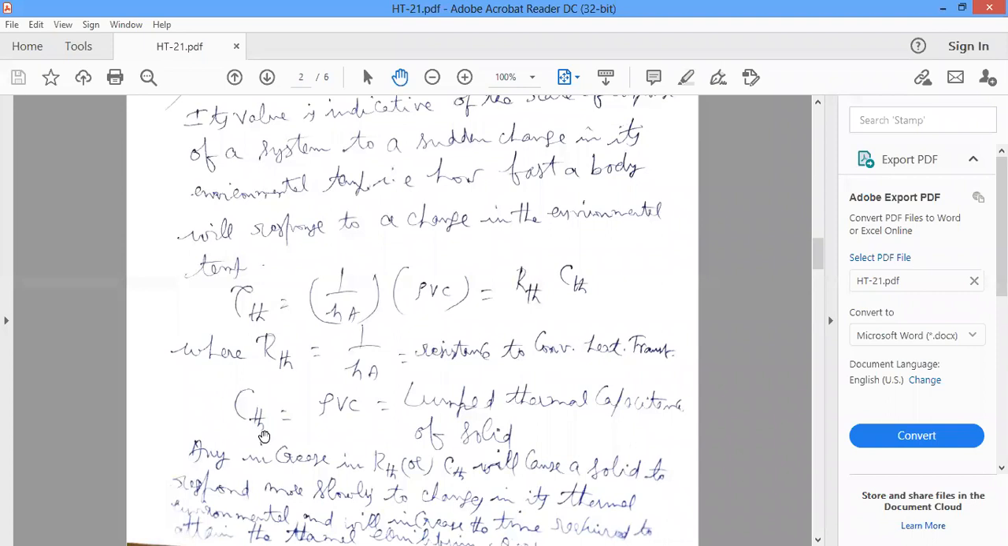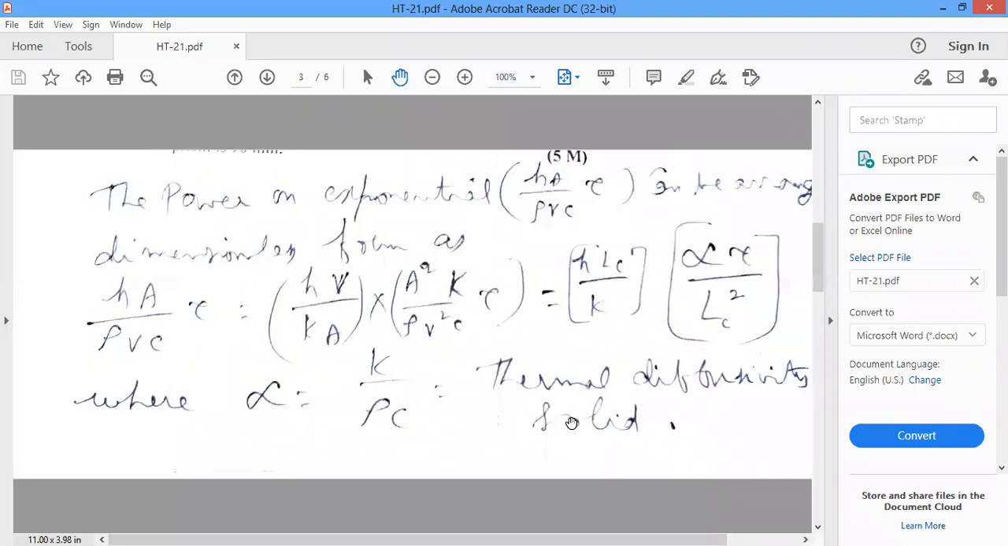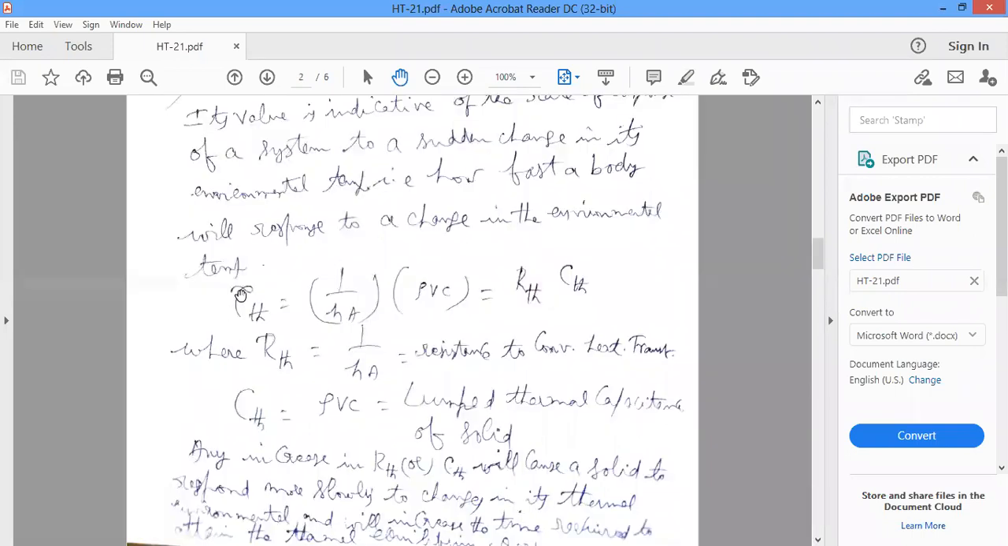Next, C_th, that is rho Vc, is the lumped thermal capacitance of the solid. So that is why the thermal time constant can be written as the product of thermal resistance and thermal capacitance.